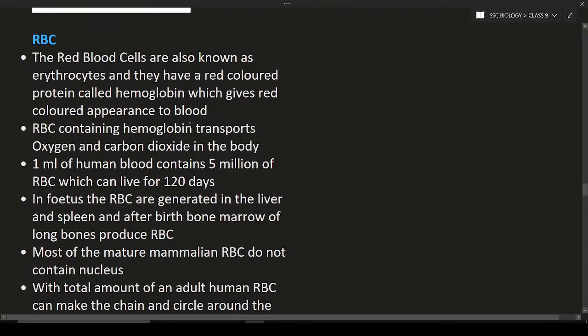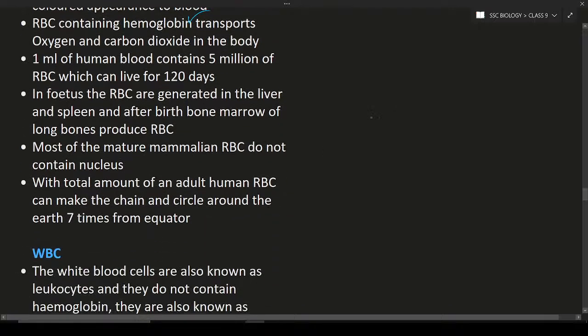It is going to have the hemoglobin protein. It is going to help in the transportation. So again, 1 ml of the human blood contains 5 million RBC cells which can live for 120 days. It means 120 days is the lifespan, and within the lifespan, RBC cells are going to live and work. After that they are going to die in the liver and spleen.